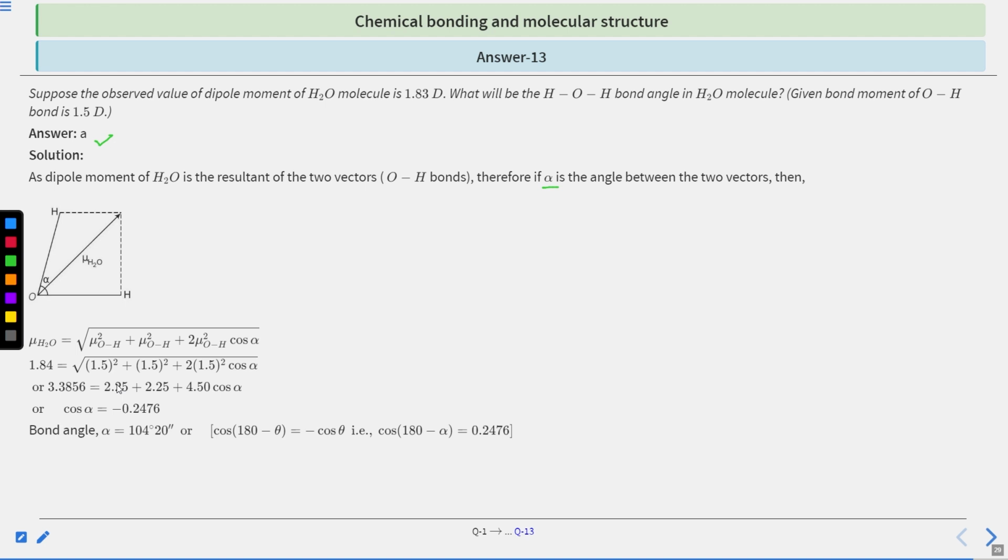So putting the values in it, we have this equation, and then we can interchange the numerals from left hand side to right hand side, and we have cos alpha equals minus 0.2476. Bond angle alpha equals 104 degree 20 minutes, which we calculated from this, or cos of 180 minus theta will be equal to minus cos theta, that is cos of 180 minus alpha will be equal to 0.2476, minus will cancel out, and from this equation we find out the bond angle alpha exactly, that is 104 degree 20 minutes. Hence option A will be the correct answer.